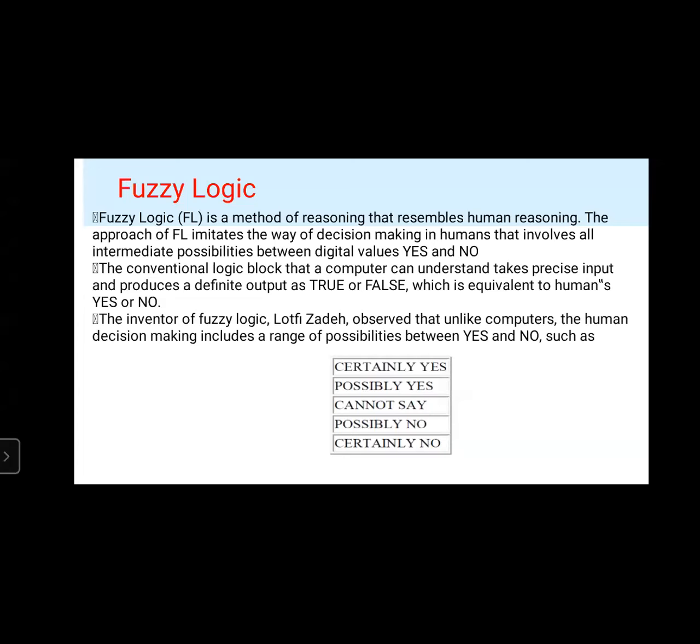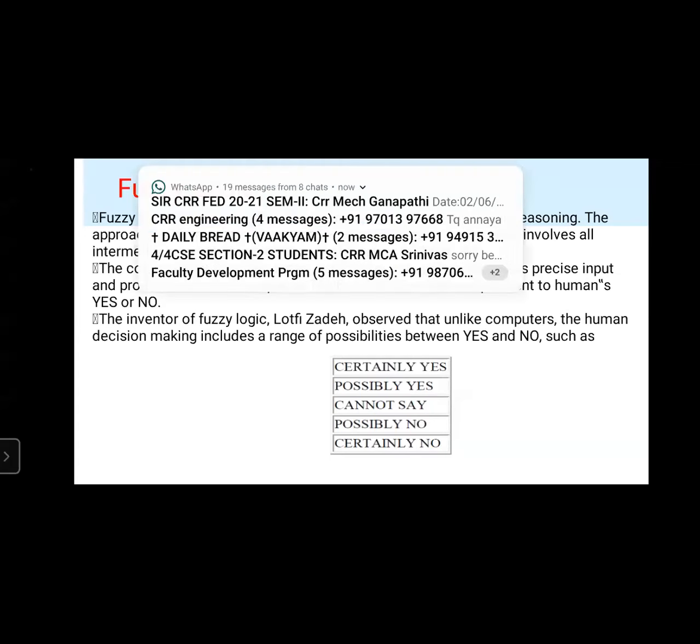So here in fuzzy logic, the output will be either true or false. Okay, true means 1, false means 0, right? So it takes the input from the user and it produces the output as true or false, right?